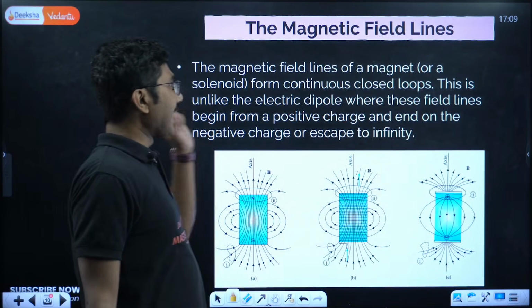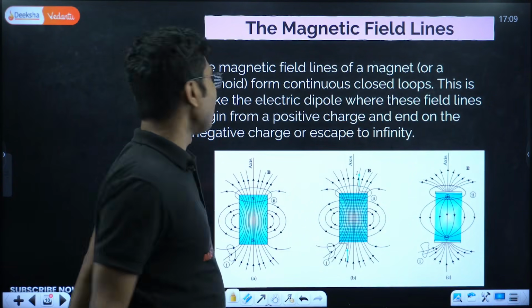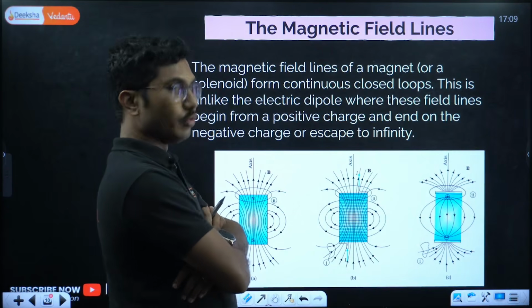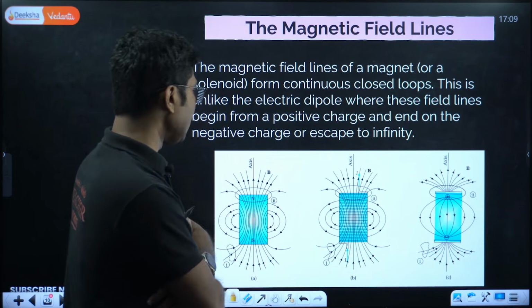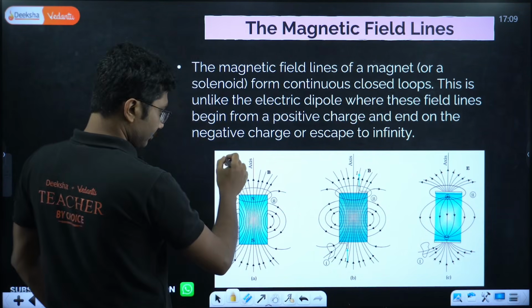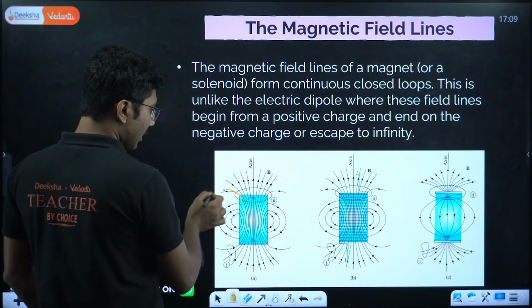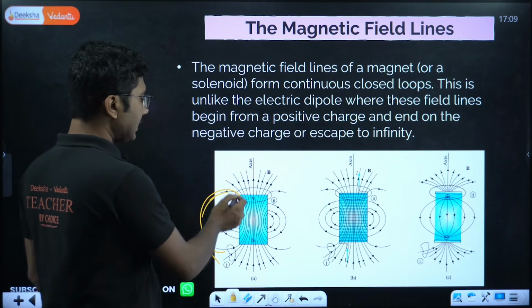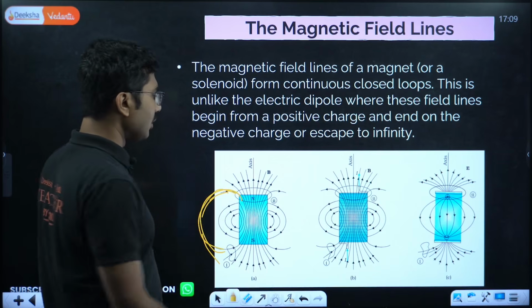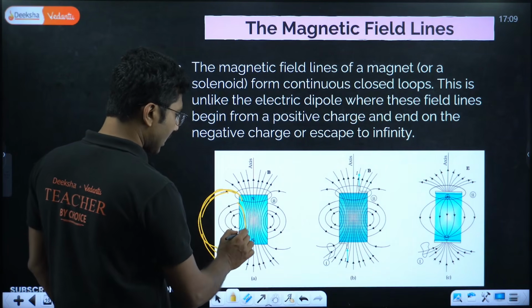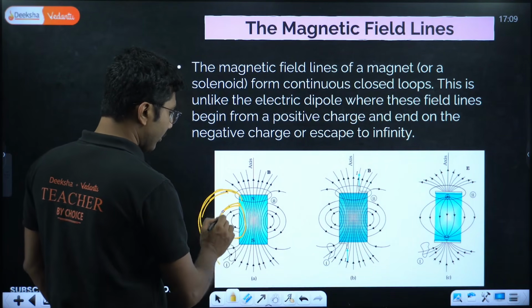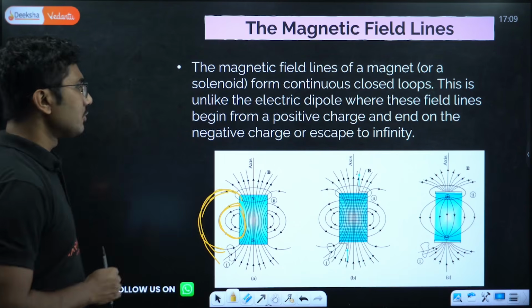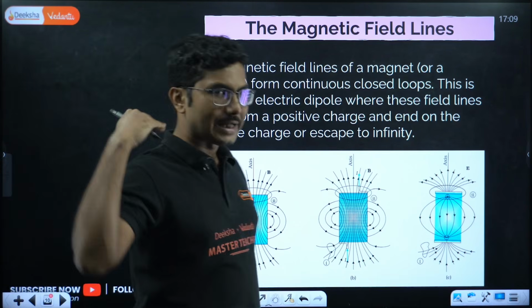Okay, so magnetic field lines of a magnet or a solenoid form continuous closed loops. What is the meaning of continuous closed loops? If you see that the loops are not broken, even if you are seeing that it is not there after this, basically it is there. If you continue with the loop, you will always see that the loops are continuous curves. Continuous curves means it exists inside and outside the magnet. So this is true for a solenoid as well as a bar magnet.